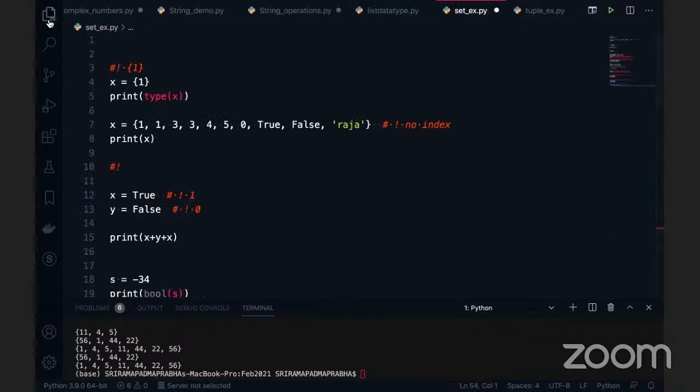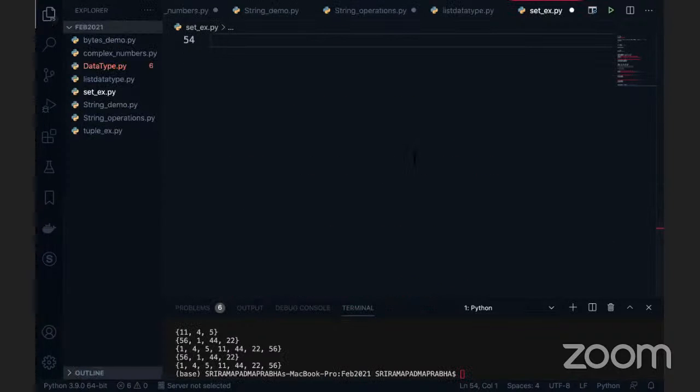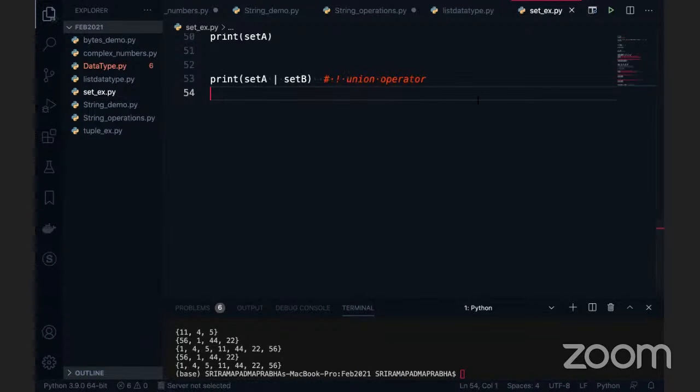Coming to the next point, set. Can I change the value of the given set data? It is possible. Set is by default mutable. Set is mutable, but I want to make it immutable. How is it possible, guys? We have something called the frozenset.